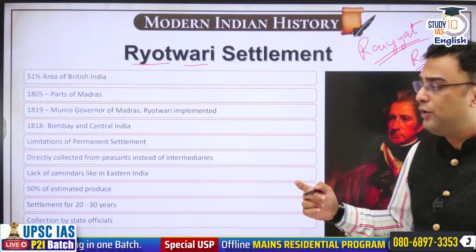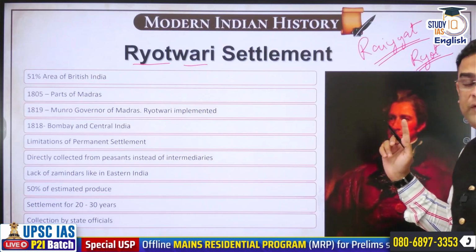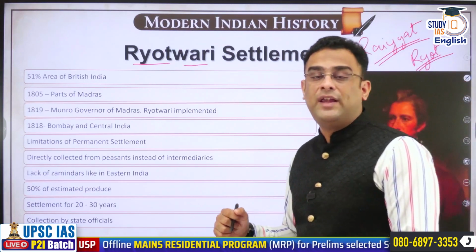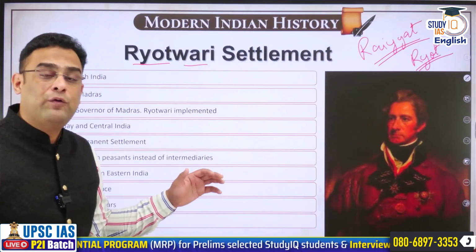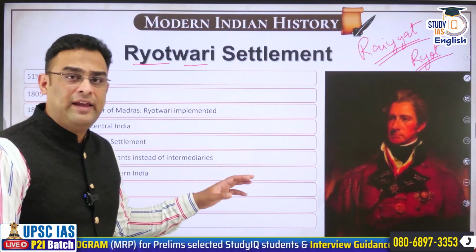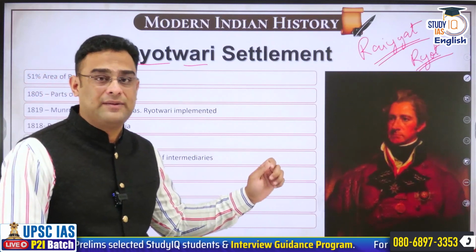This was a brainchild of the officer Thomas Munro. Thomas Munro was a veteran of the Anglo-Mysore Wars. He had fought constantly with Tipu Sultan, and therefore in due course of fighting, he had understood the workings of revenue system of Tipu Sultan.